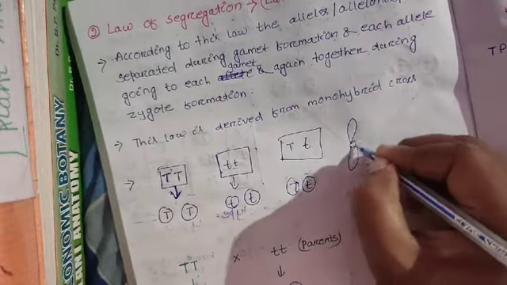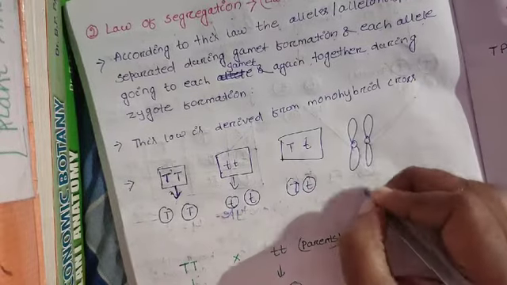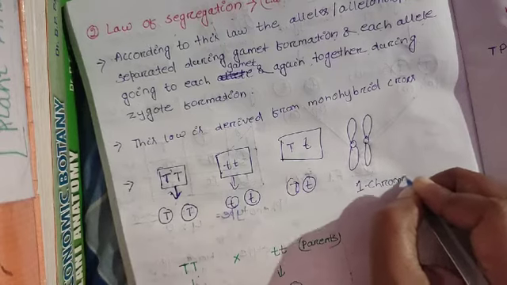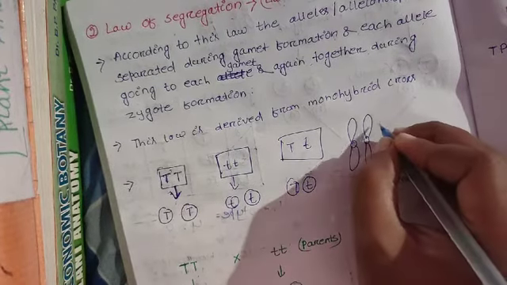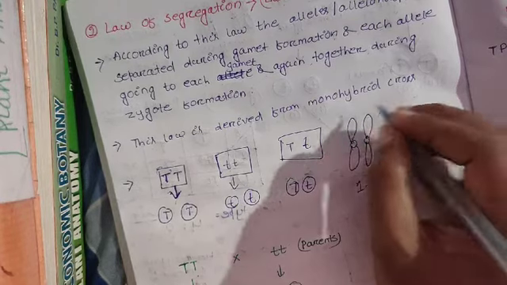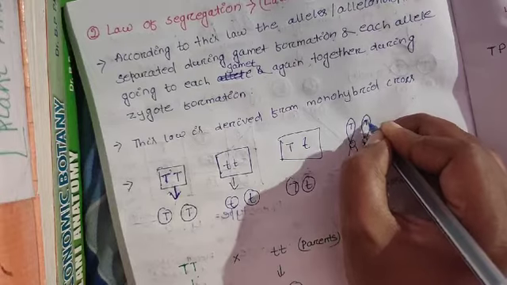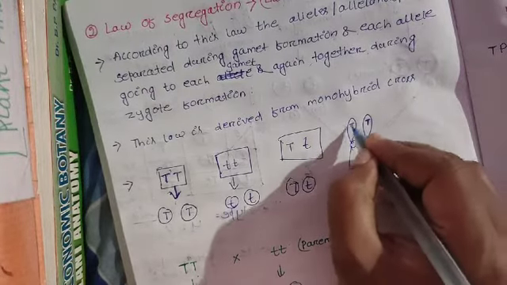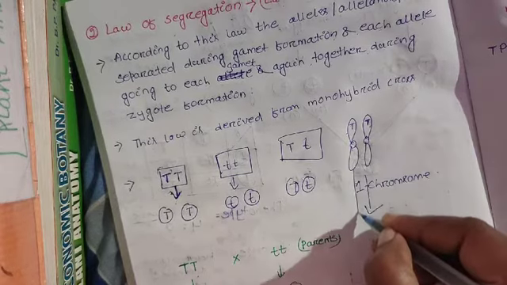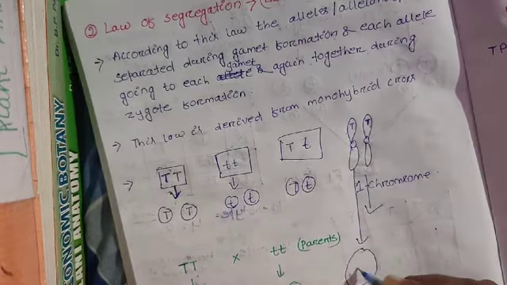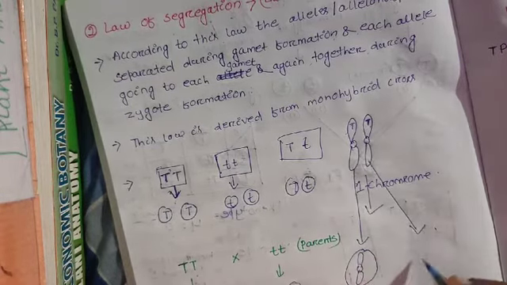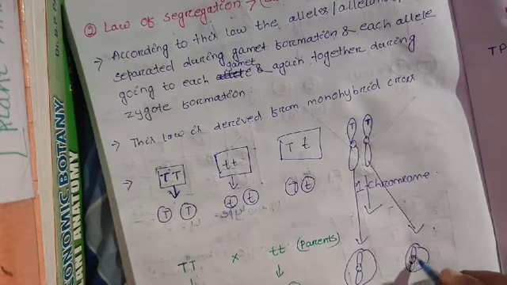For example, this is one chromosome and it contains the gene for height, which is homozygous dominant. So the allele is present in a pair. In gamete formation, one chromosome goes to one gamete and the other chromosome goes to another gamete.